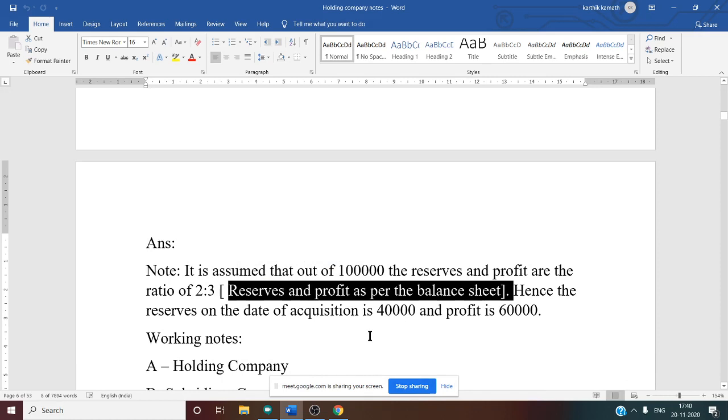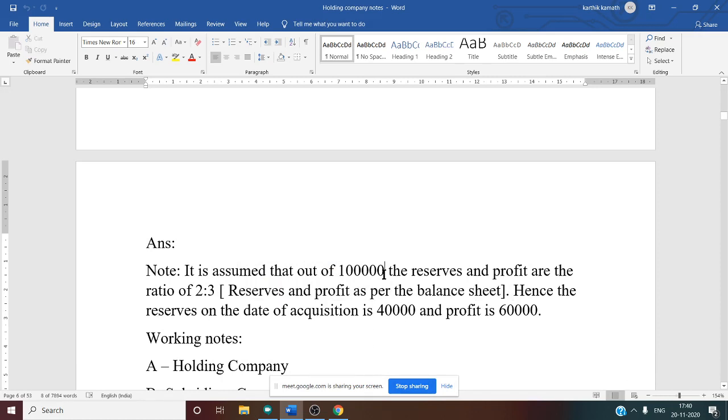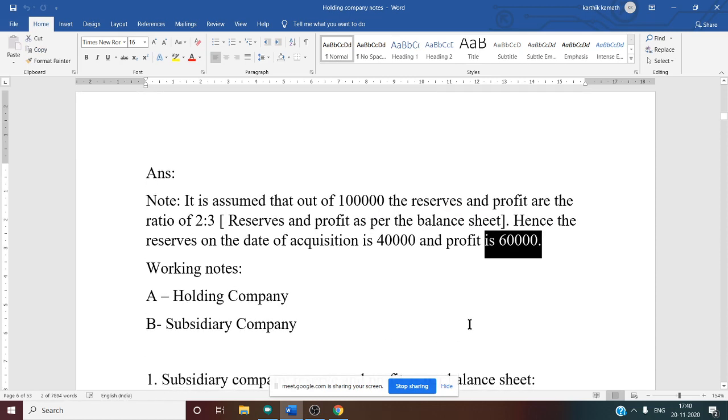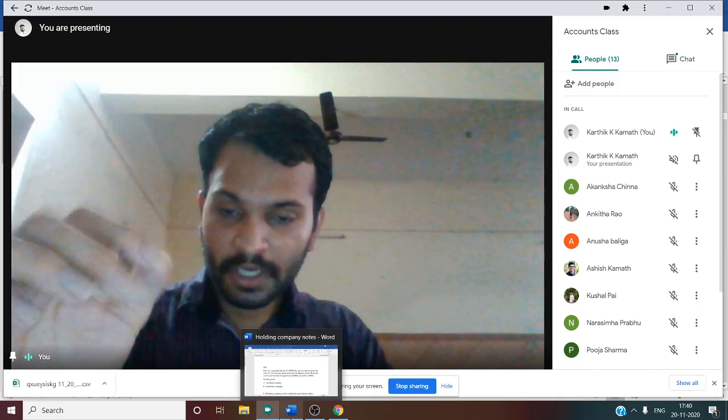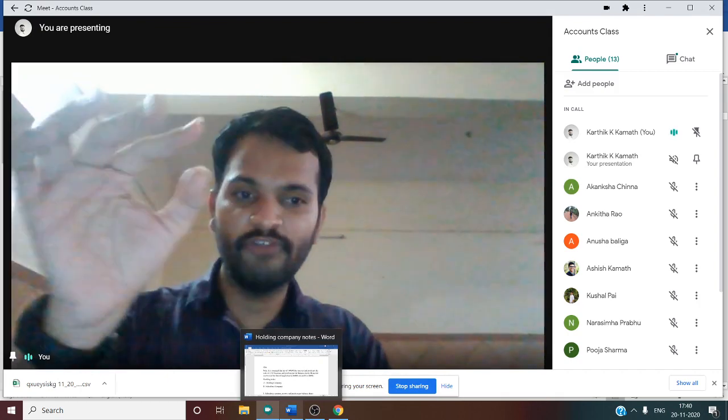Hence, the reserves on the date of acquisition, now you can easily calculate. How? 1 lakh into, now you know 2 plus 3, 5 units. So 1 lakh into 2 by 5, you will get 40,000. 1 lakh into 3 by 5, you will get 60,000. So now we know our pre-acquisition reserve and pre-acquisition profit. So this is about the undistributed profit calculation.